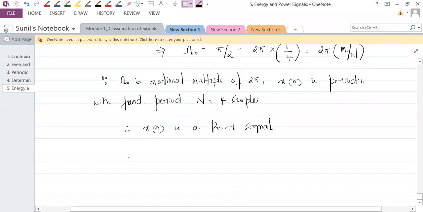So therefore, what are we calculating? We're calculating the power. Fine. And what is that given by? It is given by 1 by N times summation n ranging from 0 to capital N minus 1, because since we are dividing it by N number of samples, we need to have N number of samples in this summation. Understand that? So it is N minus 1.